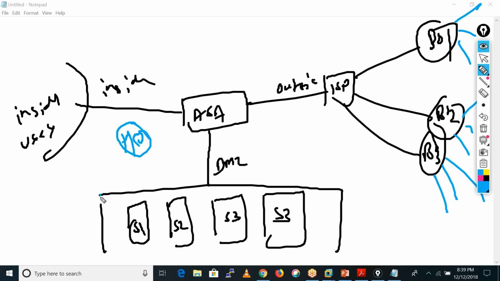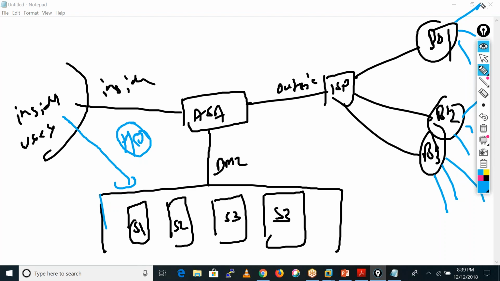Generally, every organization puts all the servers in the head office only, because they are not going to put the same servers in the branch offices. To implement these servers we need to spend lots of money, and we also need experts to manage them. To reduce that cost, we always keep the servers in our head office only. And we give our inside users direct access to the DMZ servers.